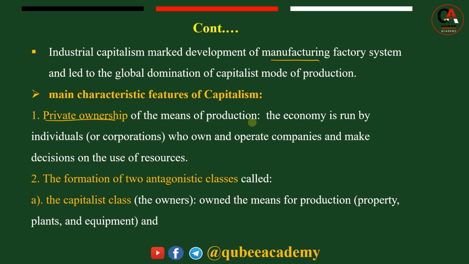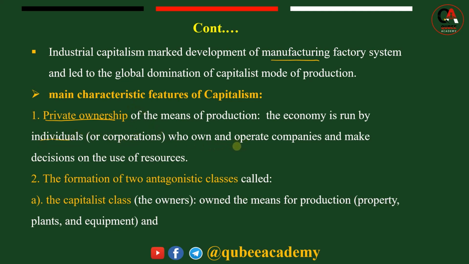So the economy is run by individuals or corporations who own and operate companies and make decisions on the use of resources, not by the government, no government intervention in capitalism. Sabikatif private ownership means of production you can take money dafi capitalism keessatti qabeenyi hundi yookiin immoo economic kan hoogganan warra namoota dhuunfaa individuals or corporations jedham.